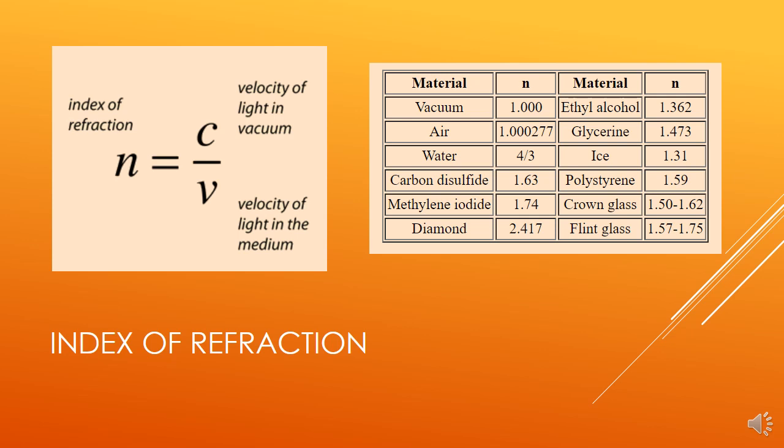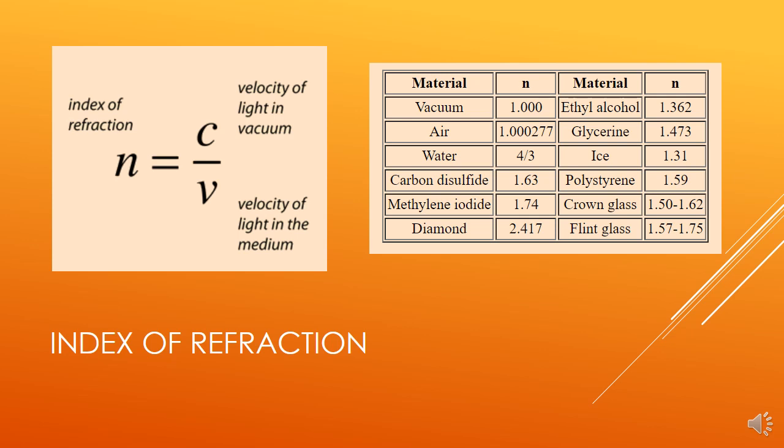So when we talked about Snell's law, we talked about the index of refraction. Here's the formula again. The index of refraction, n, is equal to the speed of light in a vacuum divided by the speed of light in that medium. So c is going to be 3 times 10 to the 8th, and v is going to be whatever the speed of light is in that particular substance. And we come up with n, the index of refraction.